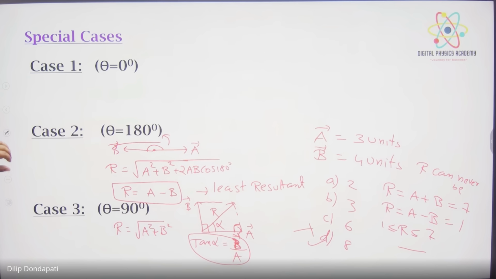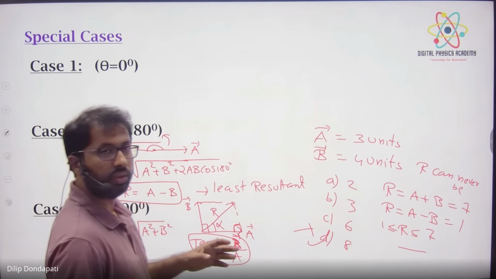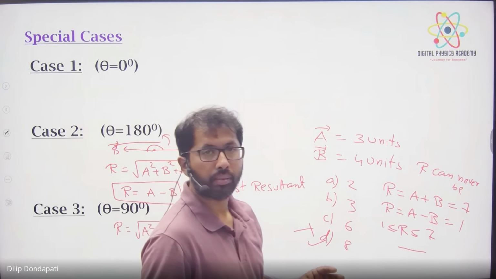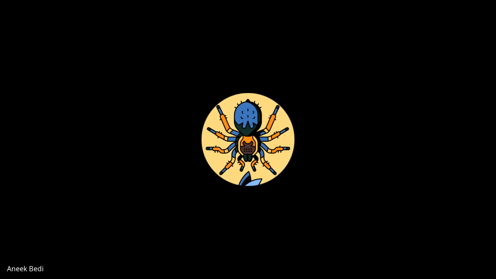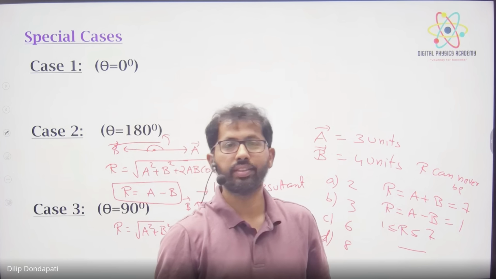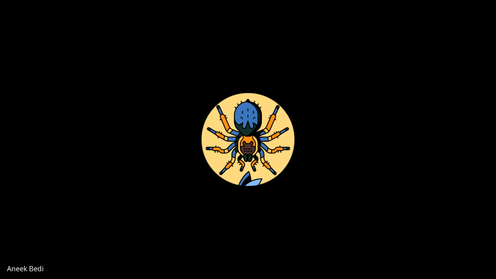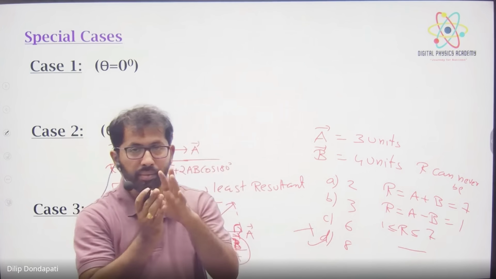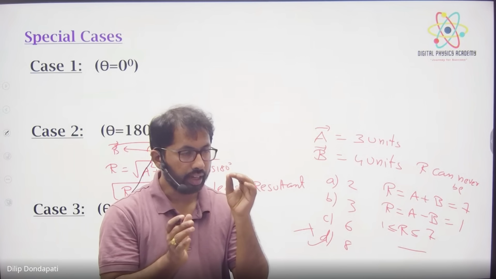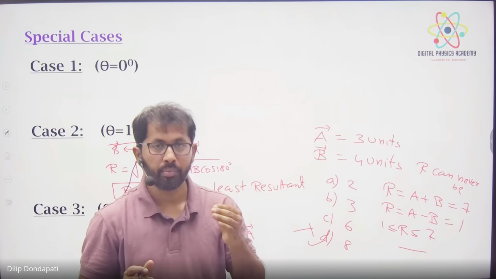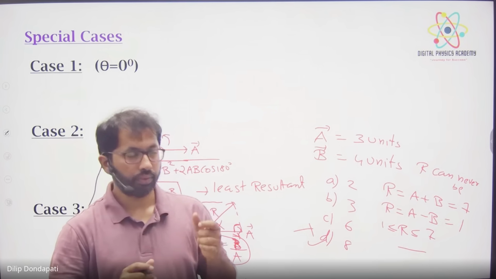Chalo. Now you understood the formula also. What is the formula? R ka formula will be, tell me. Root of a square plus b square plus 2ab cos theta, and tan alpha is b sin theta divided by a plus b cos theta. That is a formula we have to learn. Always a diagram is important. If you draw the diagram, then in options they will go very deep, right? So it will be very helpful in options. Okay. Chalo.